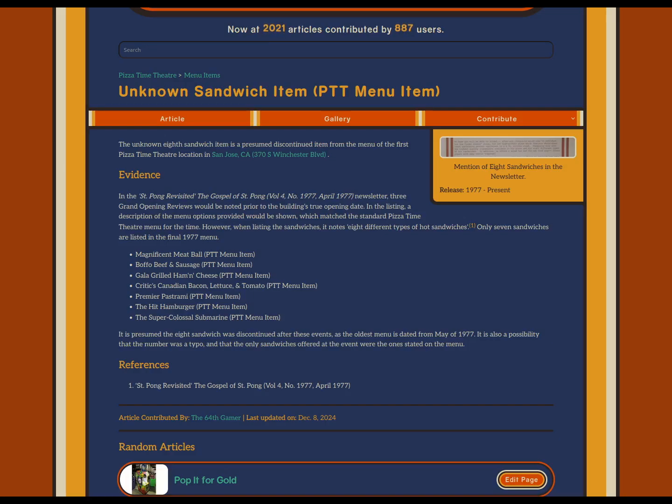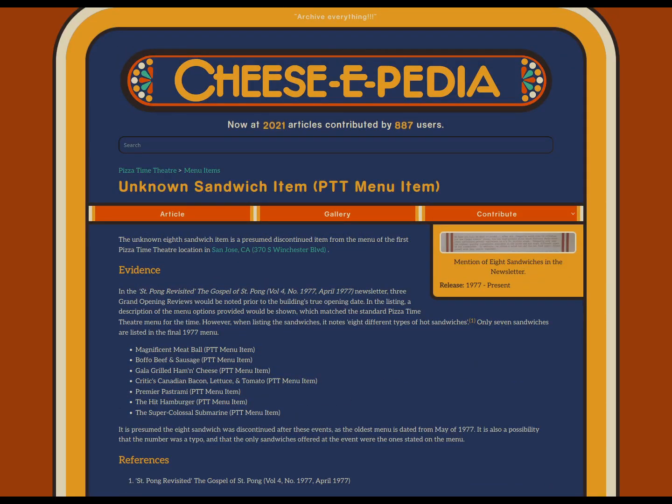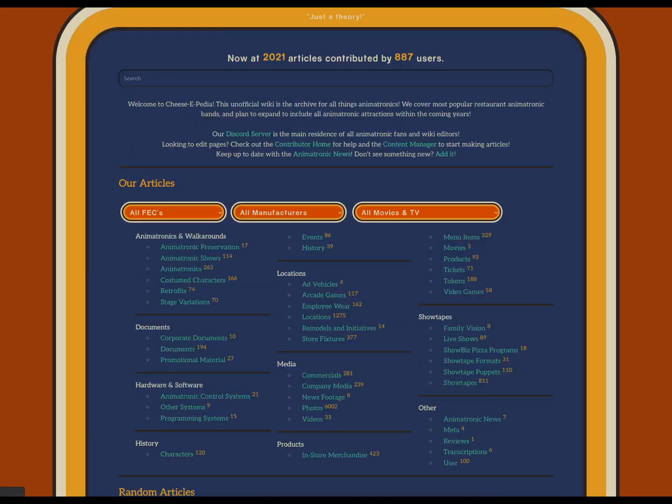sandwiches for the pre-opening of the first Chuck E. Cheese location, but the first menu only includes 7 of them. So we do not know why it mentions 8, or if there was a canceled sandwich we don't know about. So just fun stuff like that. I make it as open as possible for you to just sit there and spiel about a singular item that you love so much.